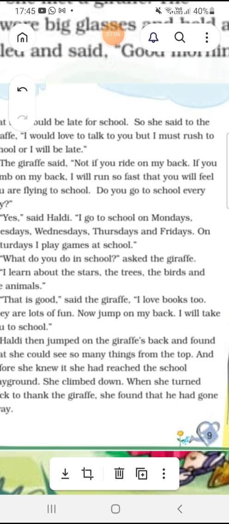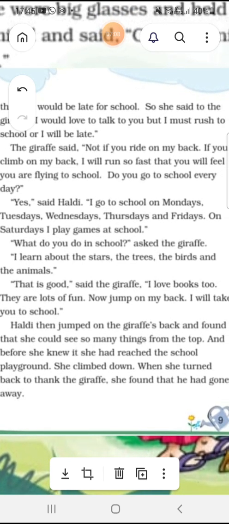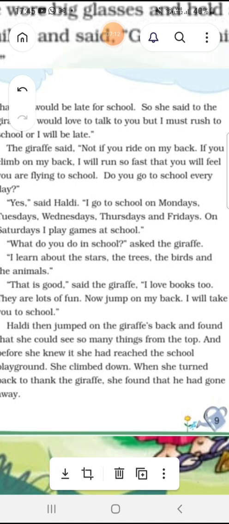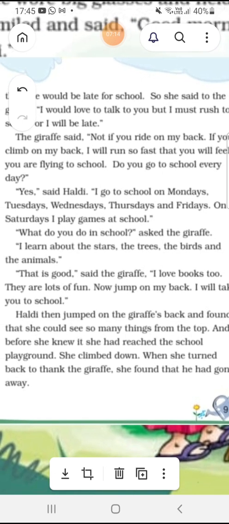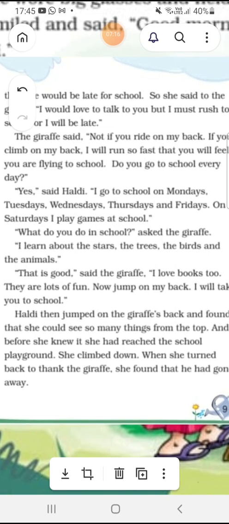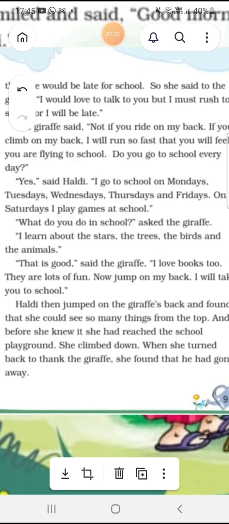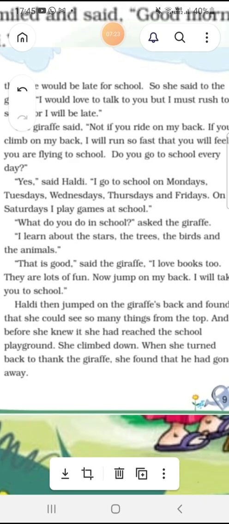"Do you go to school every day?" So the giraffe told her, "You will not be late to school because I shall take you to school. You will climb on my back and I will go so fast that you will feel as if you were flying to school. You don't have to go walking."